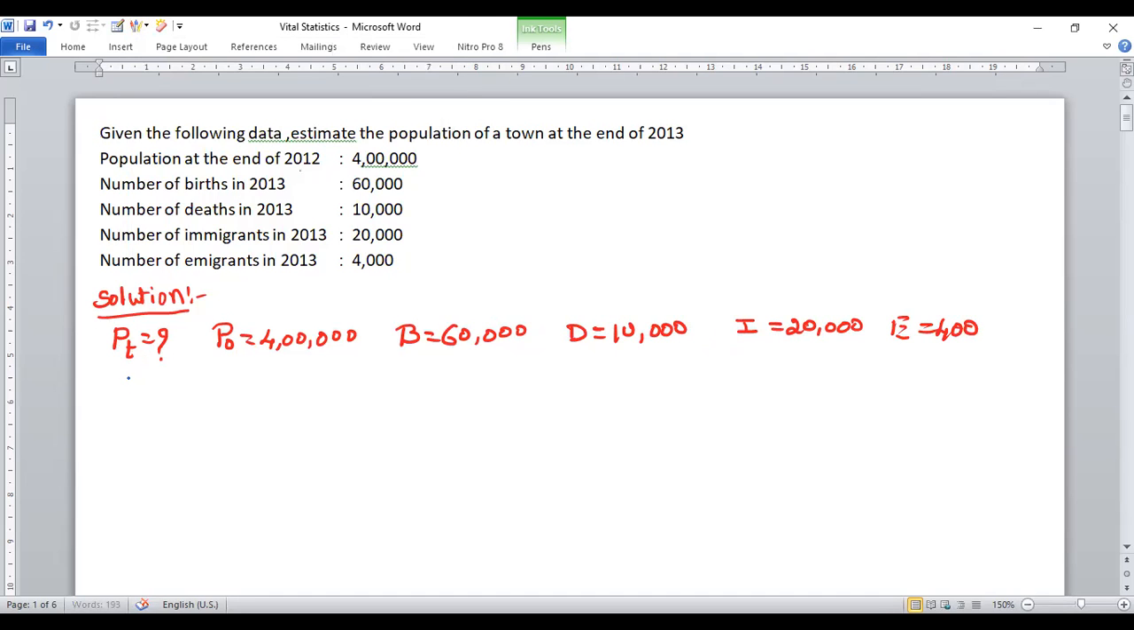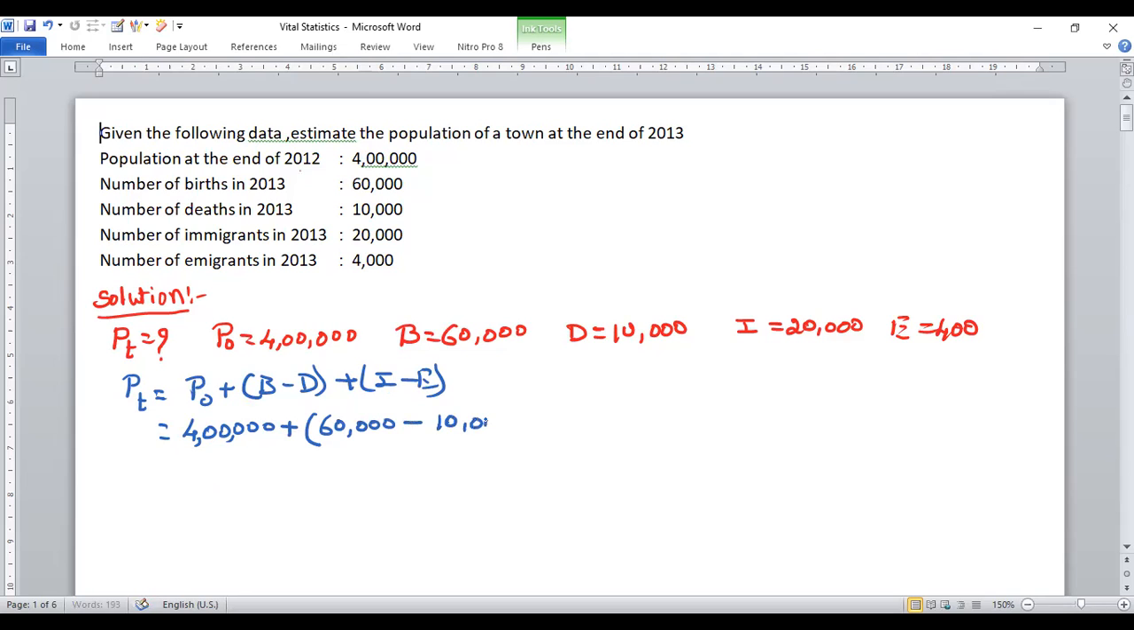Here the formula for PT, we know the formula, that is P naught plus B minus D plus I minus E. So P naught is equal to 4 lakh plus B minus D. Here B is 60,000 minus D, D is equal to 10,000, plus I minus E. I is 20,000 minus E, E is equal to 4,000.